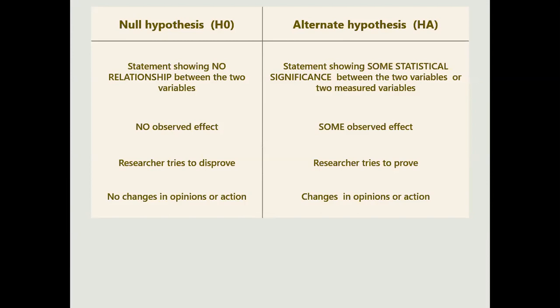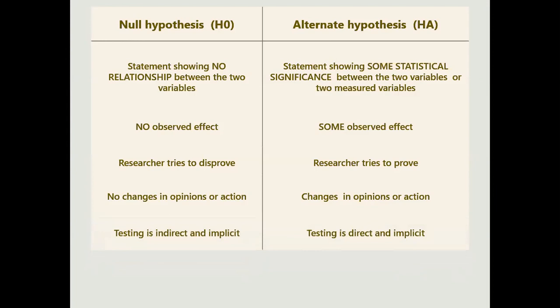Means when there is no change, or it is a negative opinion, it is a null. But when there is a positive opinion or any change of the statement, then it is an alternate. So just remember, alternate will always be with the researcher, the experimenter, but null is always against.